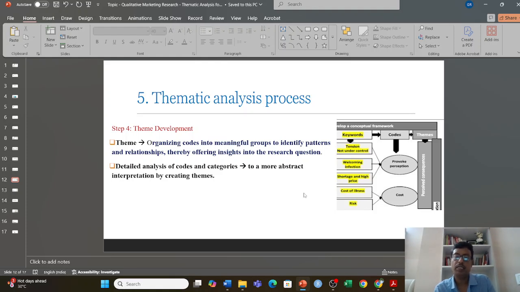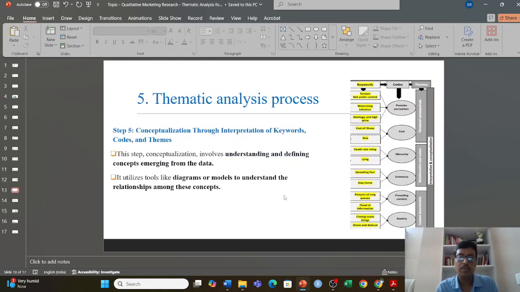They have taken the COVID-19 data, starting from the interviews. They give their feedback, and based on that they take the quotation to keyword to codes, and finally they form the themes. You can see the themes here.